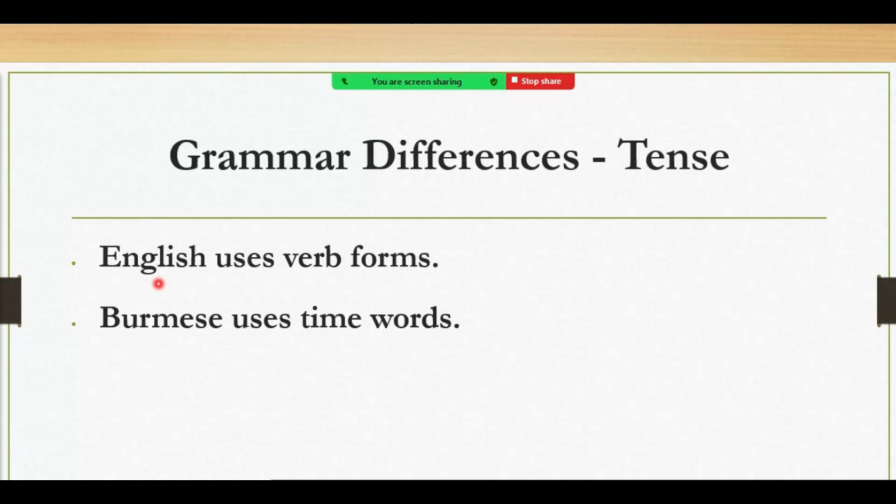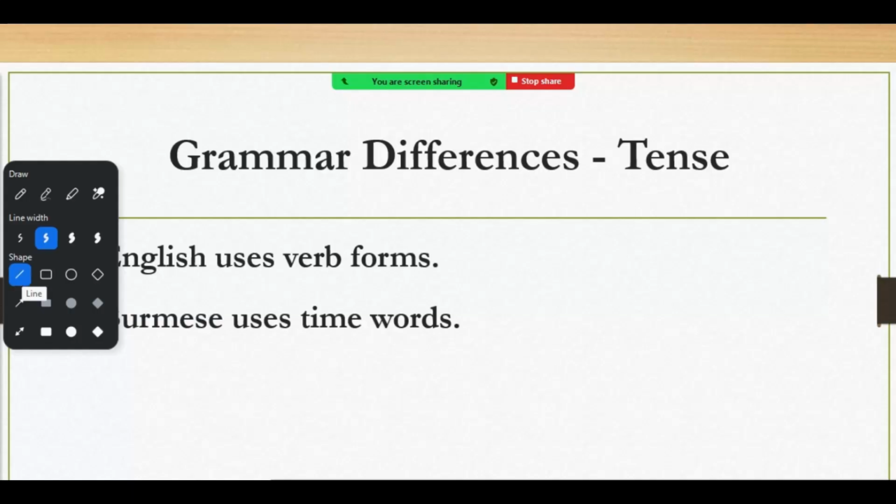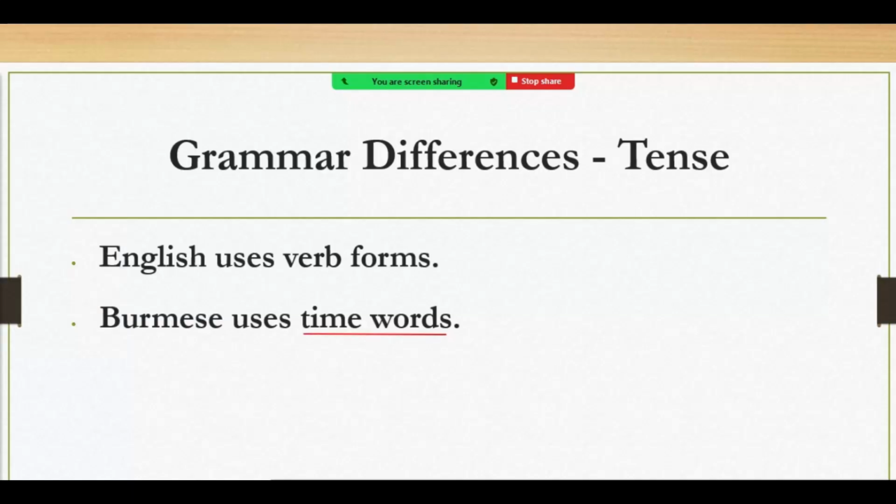So here English uses verb forms, but in our language we don't focus mainly on the verb form. We usually use time words, but in English verb forms. So they have different kinds of verbs in English. When they want to say something about the present, they use one form of verb.